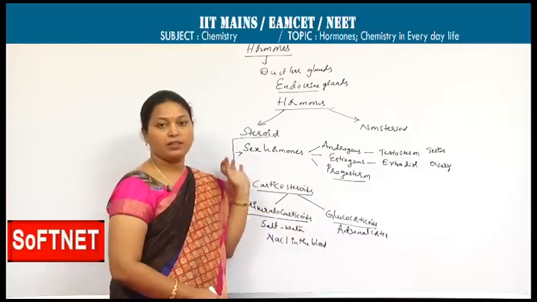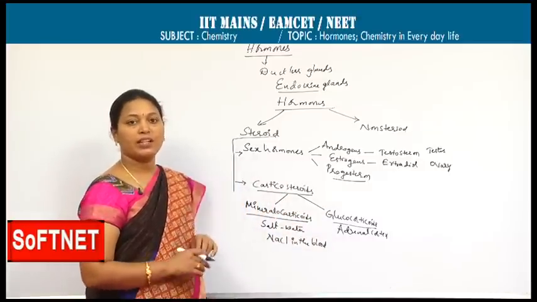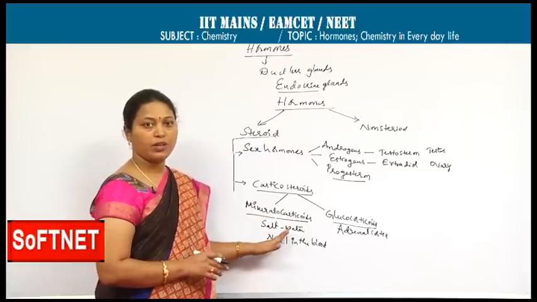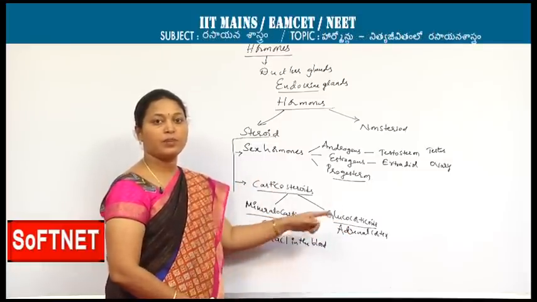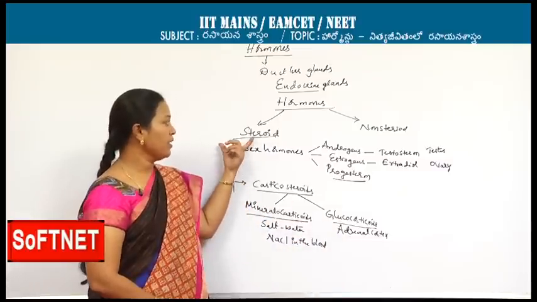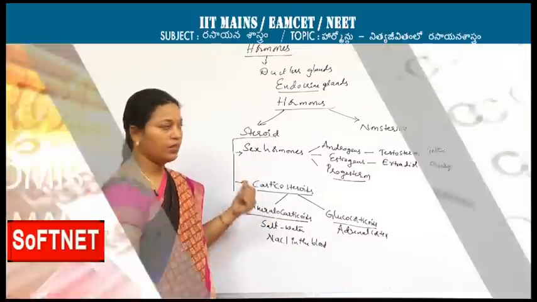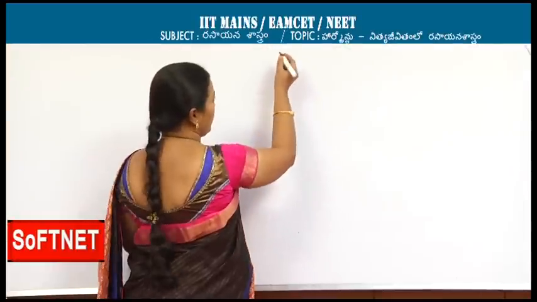The question may be like, what are the hormones that are produced by the adrenal cortex? Either mineralocorticoids or glucocorticoids. If it is both, or if it is sex hormones, the answer will be both. This is regarding steroid hormones. Up to now we have covered steroid hormones.